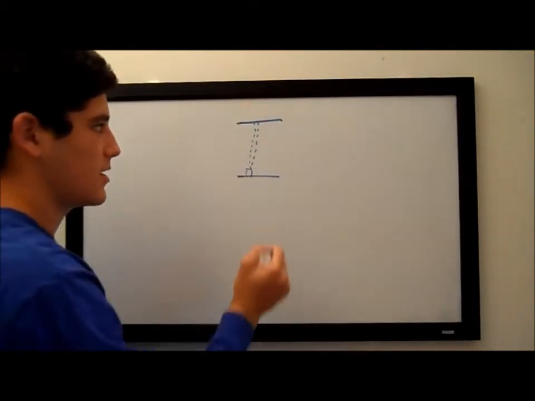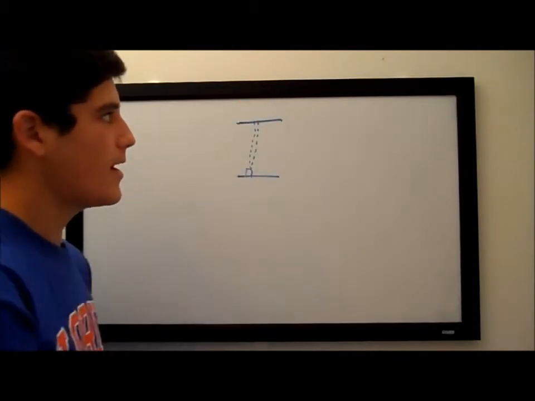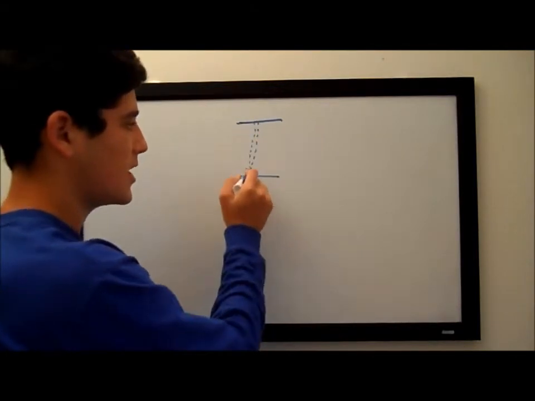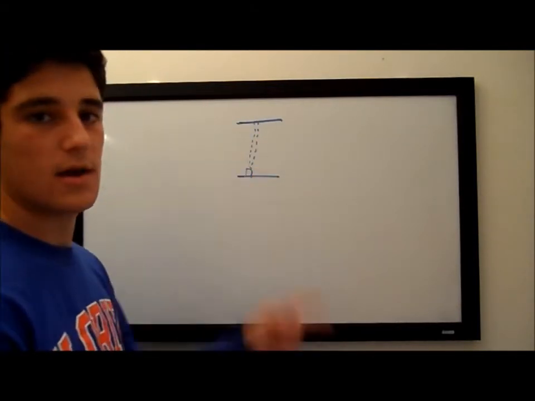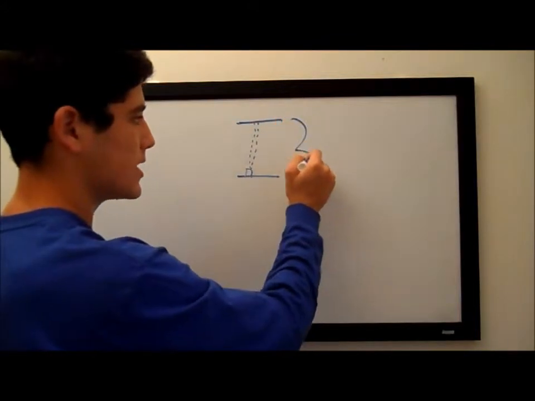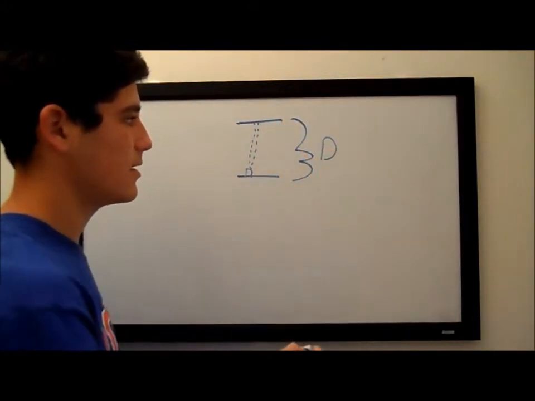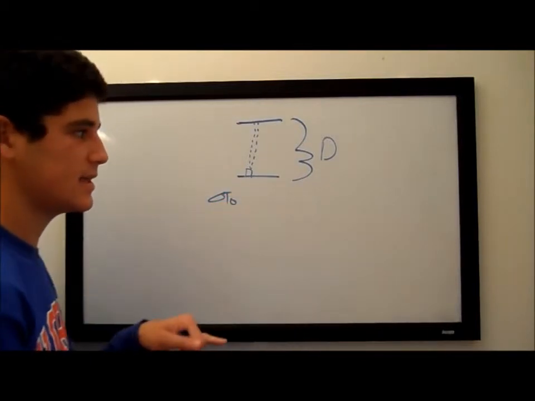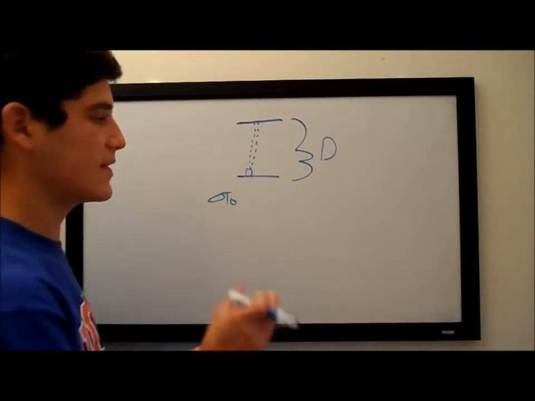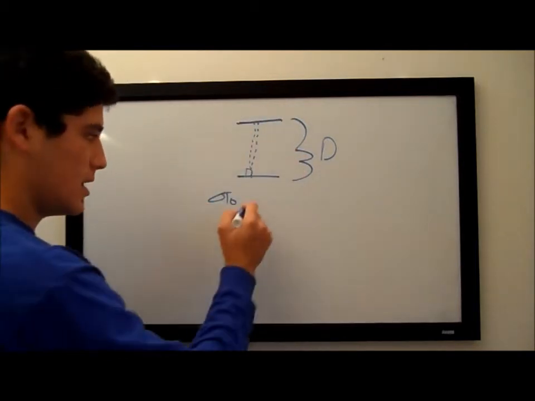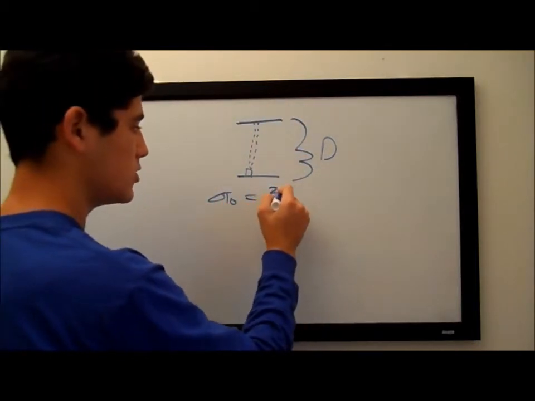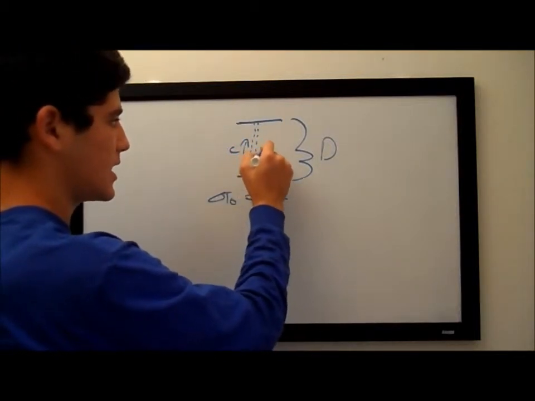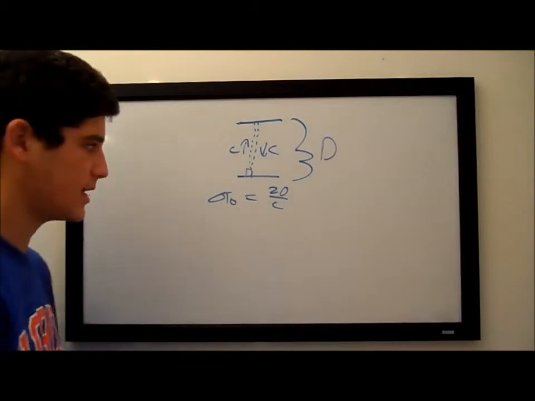It's kind of like ticks on a clock, like tick, tick, tick, and you can get an interval from time of this. So it shoots it up, comes back down, and records the time that it takes the light to go up. And these two sides are separated by a distance d. And so the time, we'll call it delta t naught. And what the naught means is time for somebody in the same reference frame as the clock equals this equation, 2d over c. And once again, this is traveling up at the speed of light and then back down at the speed of light, which is represented as c.